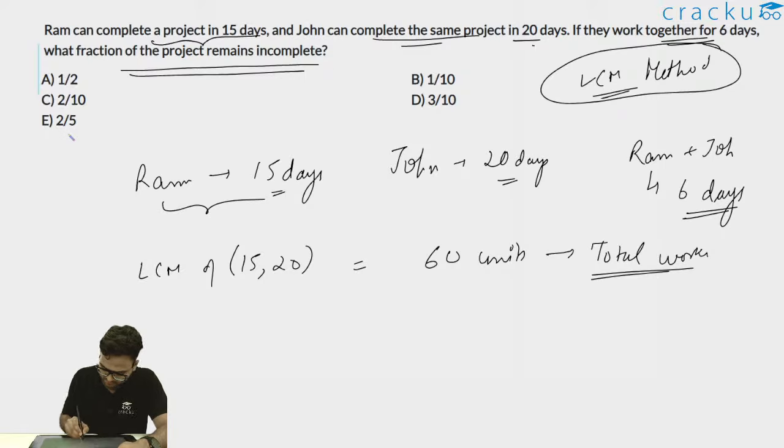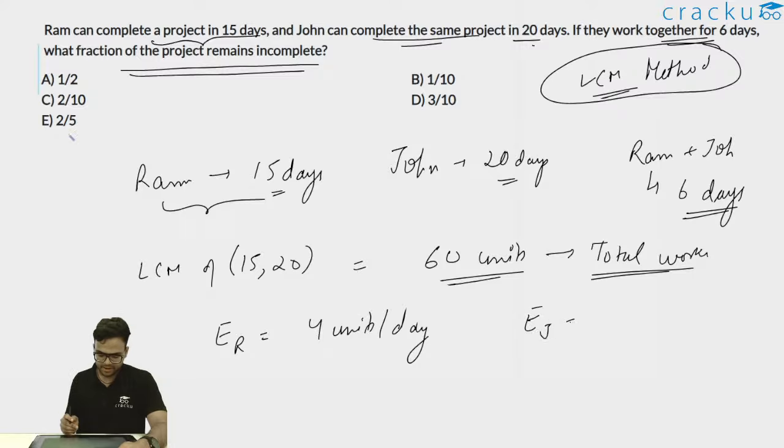Ram is taking 15 days to complete this 60 units of work. So I can write the efficiency of Ram will be, if he is taking 15 days for 60 units of work, 4 units per day. Efficiency of John will be, for this 60 units of work John is taking 20 days, so the efficiency of John will be 3 units per day.